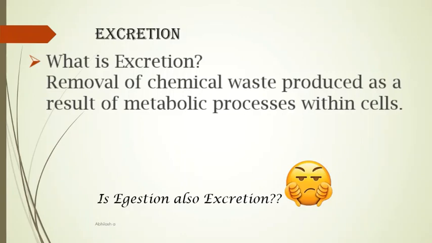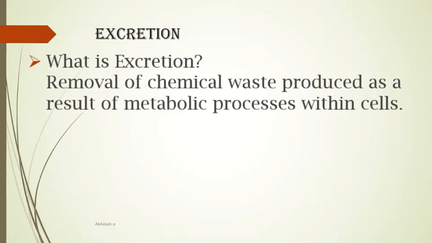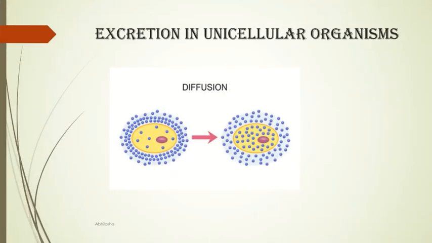Now, is the CO2 released during respiration a part of excretion? Try to find out based on the very logic that we used for egestion, and let me know in the comments. Now, one last point, excretion is mainly for removal of nitrogenous waste. The nitrogenous waste is formed as a result of our metabolic processes. Now, this is how unicellular organisms remove their waste. The main process is diffusion.